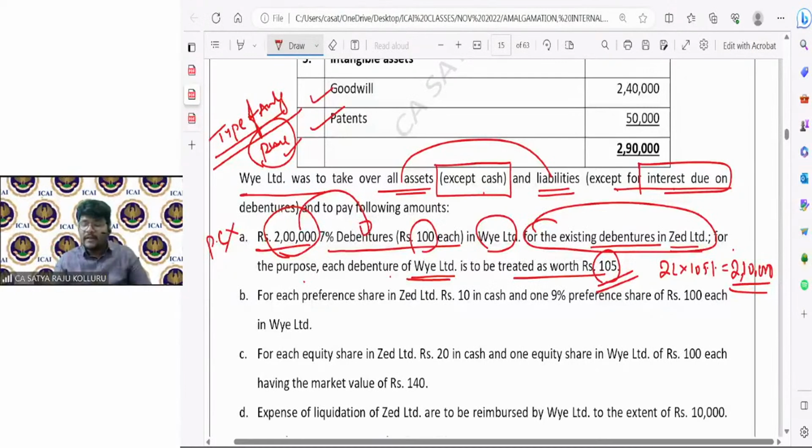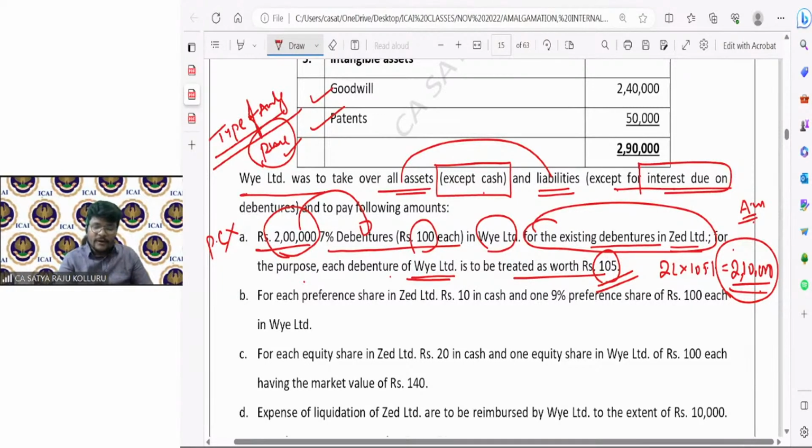Indirectly, he is conveying that the agreed value of the debentures of the selling company is 2,10,000. To calculate the NAV, we need to know all the assets taken over at the agreed value and all the liabilities taken over at the agreed value, right? Then the agreed value of the debentures, he is indirectly conveying, is 2,10,000. It does not form part of PC. No doubt about it.